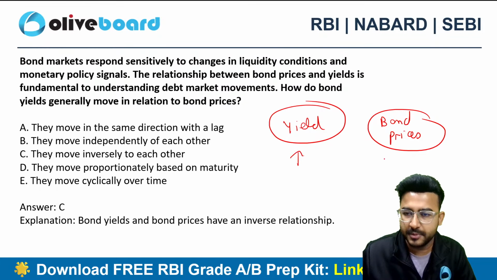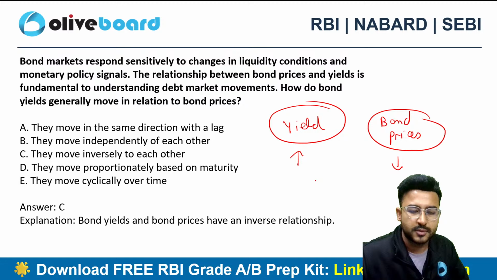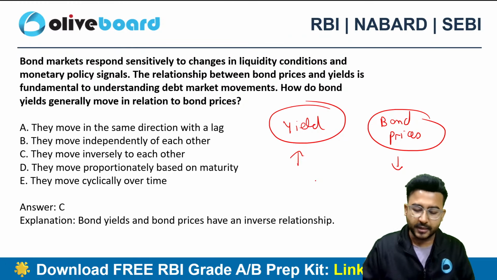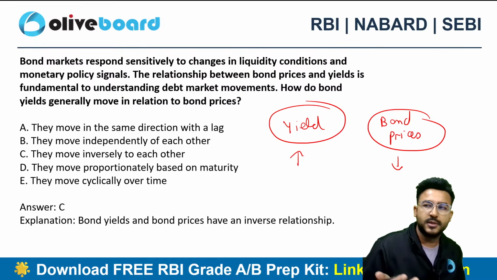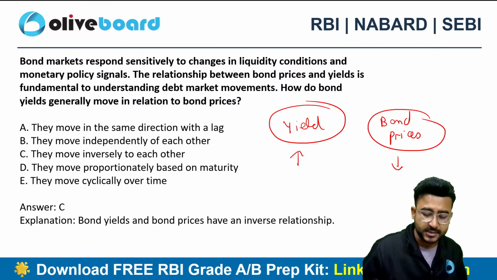When the yield goes up, the bond prices go down. This chapter can definitely be important for your examination as well, considering so much news around this chapter. So the static part of this chapter as well as the dynamic part, both are important, and today we are going to understand a new concept once we are done with the MCQs.